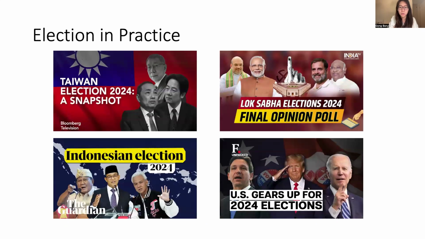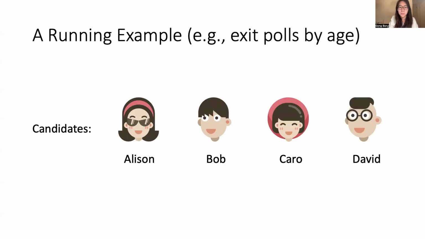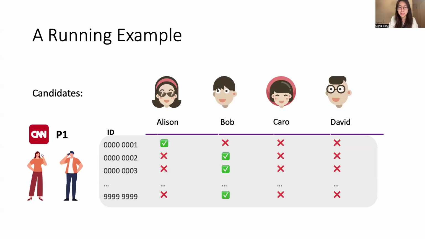Election happens everywhere around the world, and many different statistics are reported by media or poll companies based on various features of the voters. Let's take a concrete example here: exit polls by age. Suppose there are 4 candidates in a voting campaign, and each voter can only vote for one candidate of his choice. A party P1, which may be CNN, does a telephone interview for the potential voters of their preferences towards different candidates, and it collects this table of data.